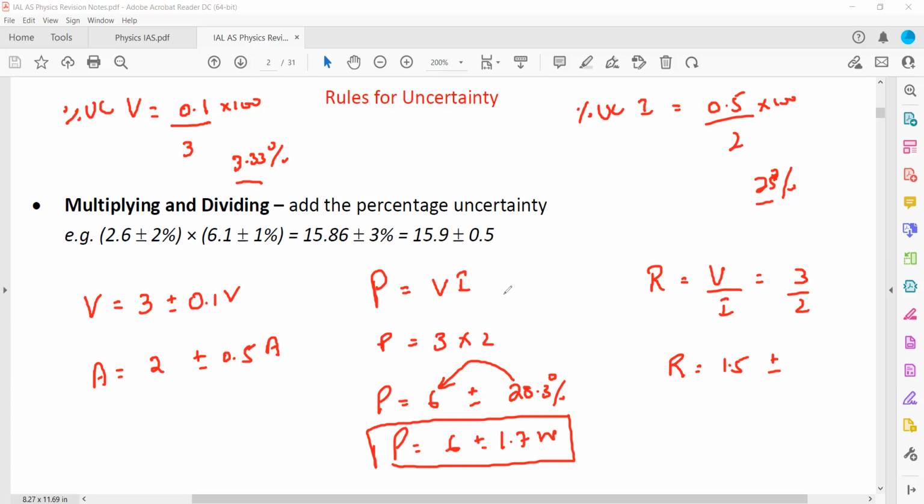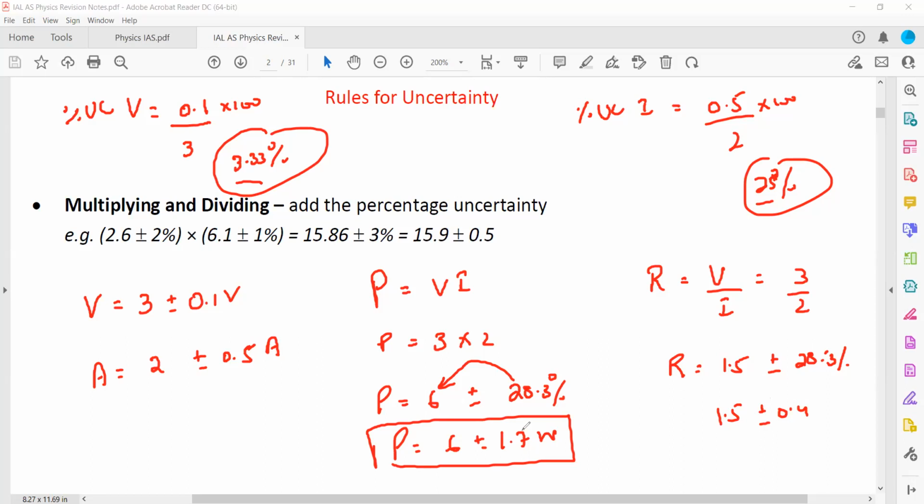We already worked out the uncertainty: voltage was 3.33 and the current was 25, so the total uncertainty was 28.33%. And 28.33 percent of 1.5: 28.33 multiplied by 1.5 divided by 100 is equal to 0.42. So it will be 1.5 plus minus 0.4.